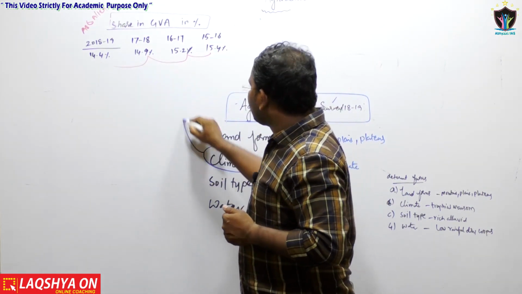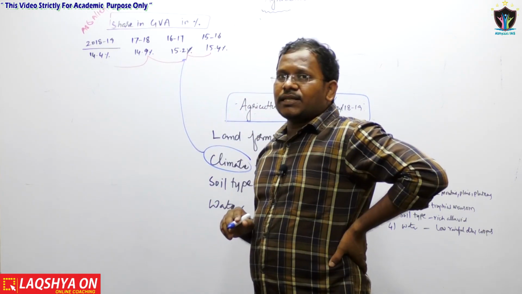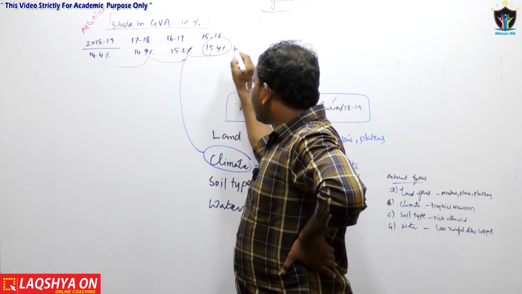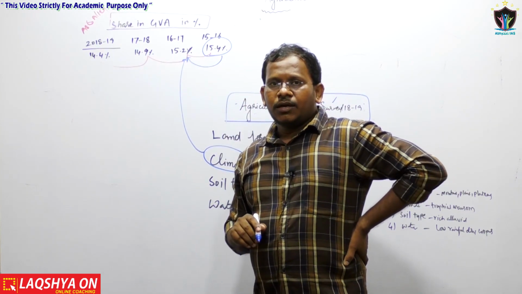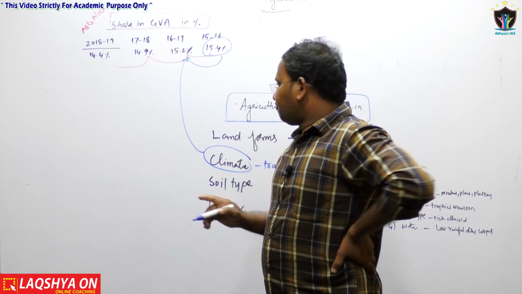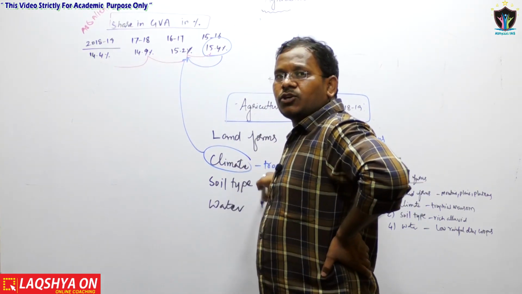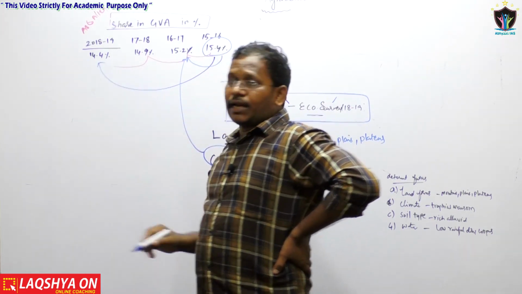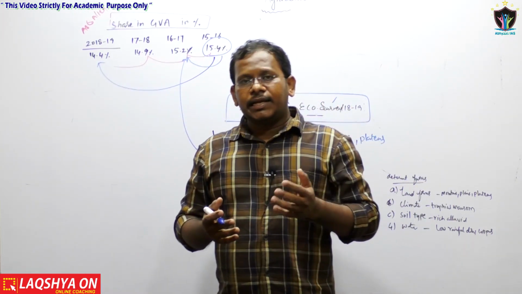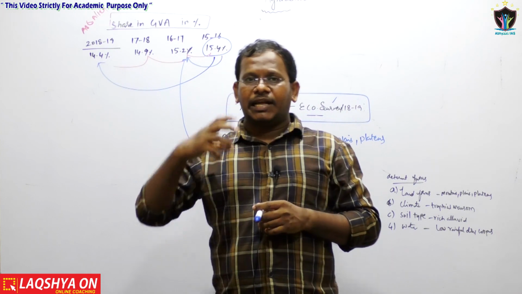Now what was the monsoon of 2016-17, because the 15.4% share has decreased to 15.2%. We should also analyze the status of the monsoons from 15-16 to 2018-19, because of the delayed monsoons or because of the deficit monsoons.